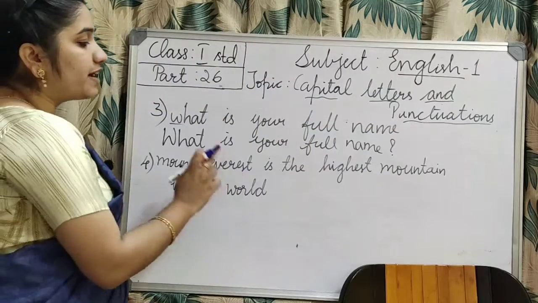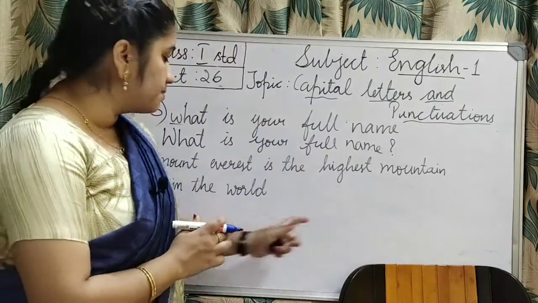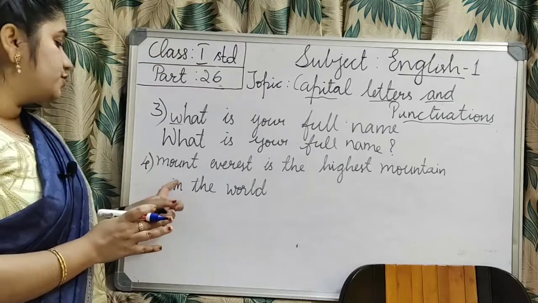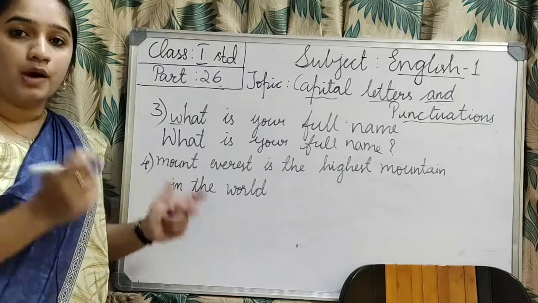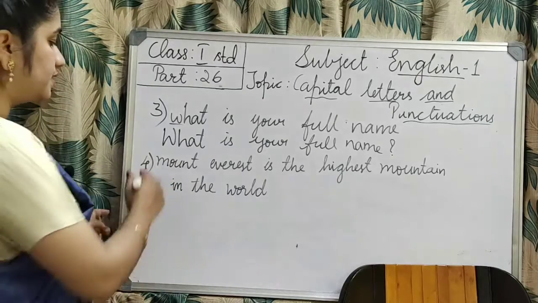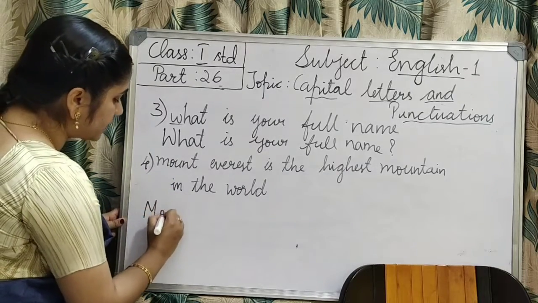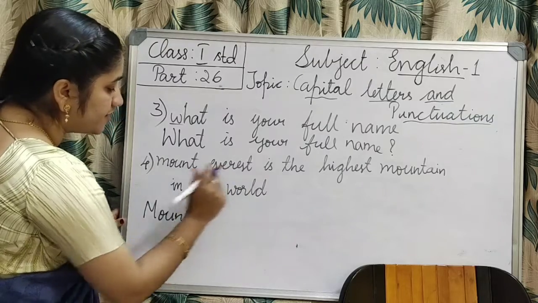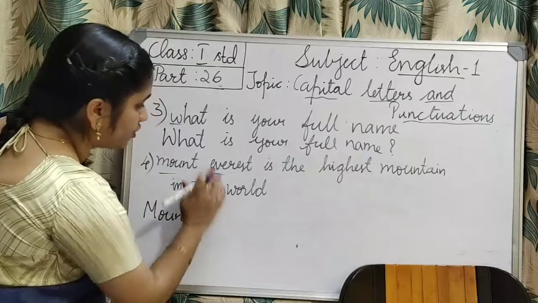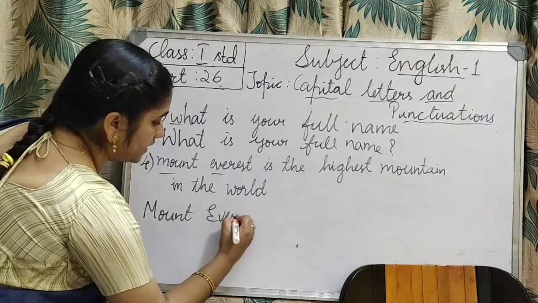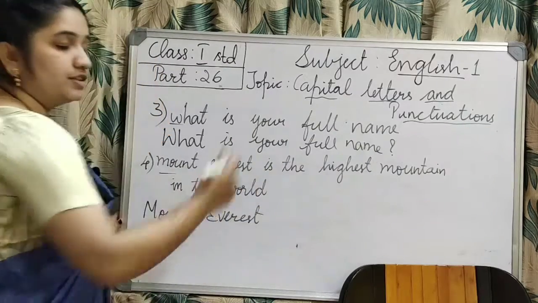Next, Mount Everest is the highest mountain in the world. So here the main word is Mount Everest, the name of a mountain. So you have to use a capital letter. As usual, start with the capital letter. Since Mount Everest is the name of a mountain, for Everest also use a capital E. Then continue the sentence.